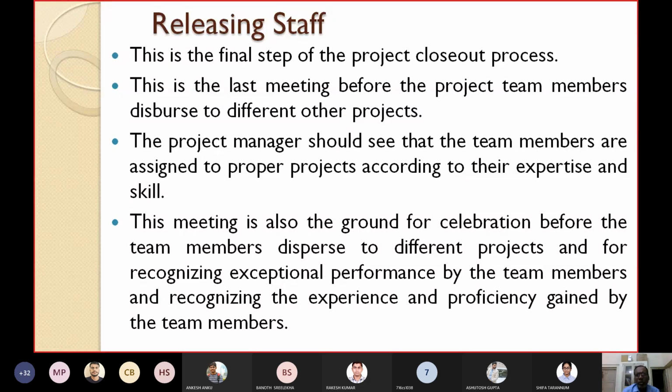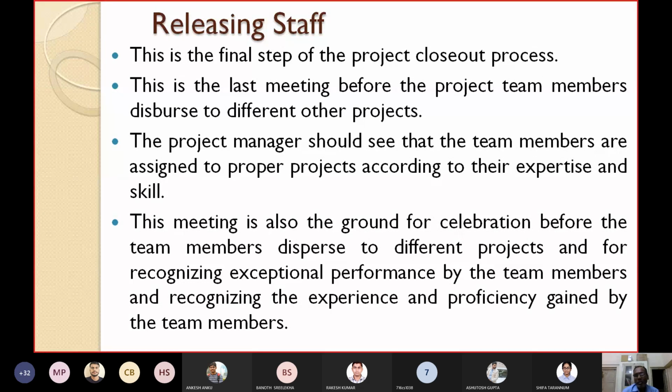This meeting is also the ground for celebration before the team members disperse to different projects, and for recognizing exceptional performance and the experience and proficiency gained by the team members. This is the last meeting. The project manager may celebrate with some function or maybe a dinner, and should recognize the exceptional performance shown by the team members. They should recognize their experience. They may give some award or some incentives.